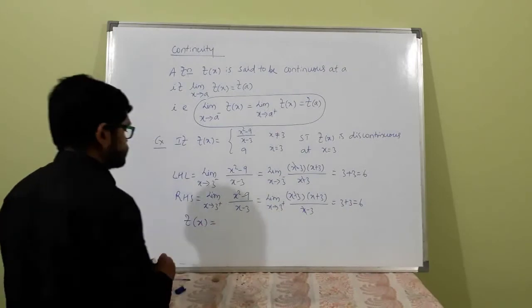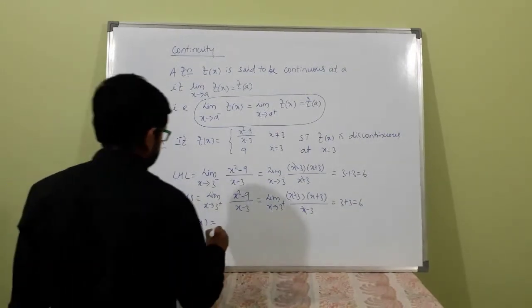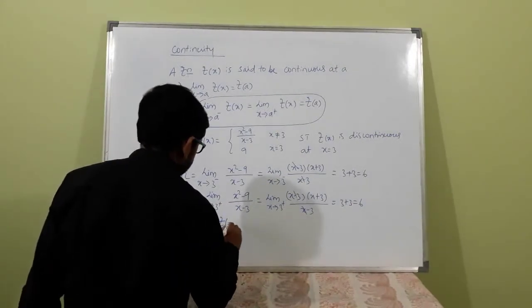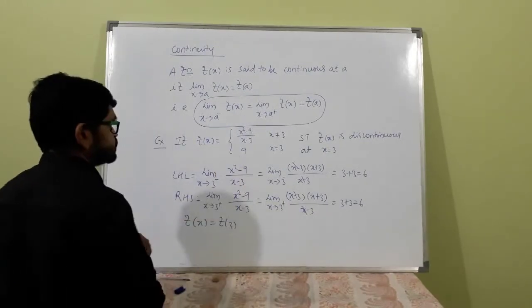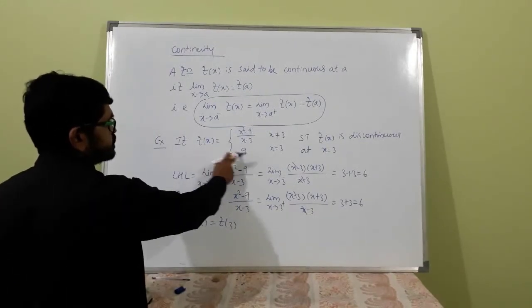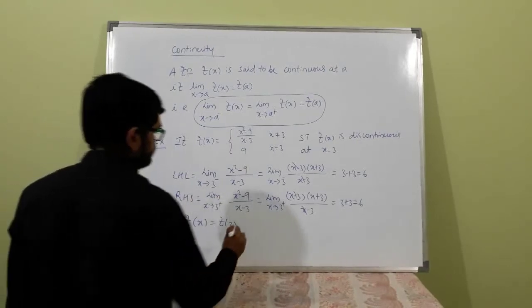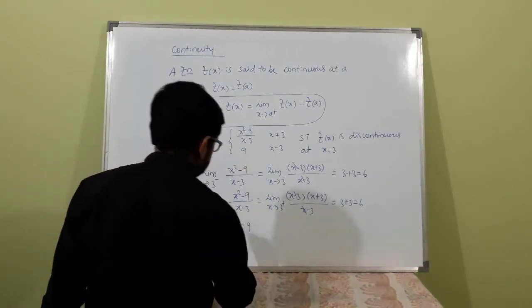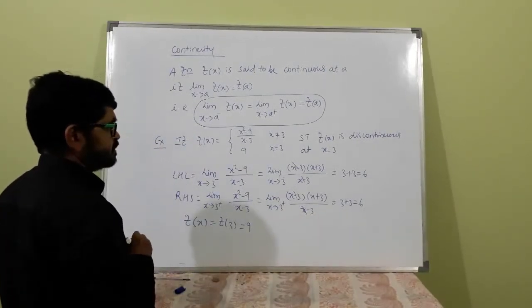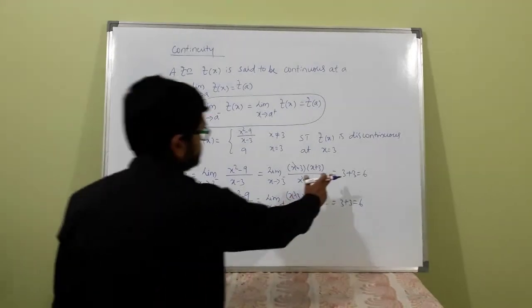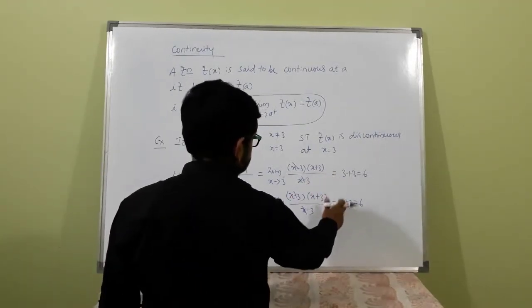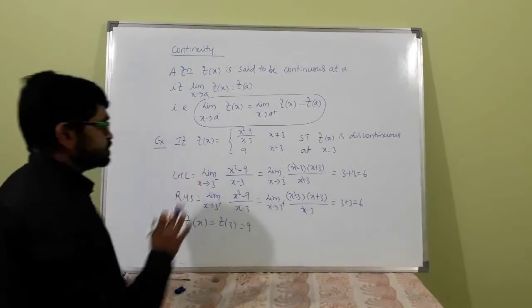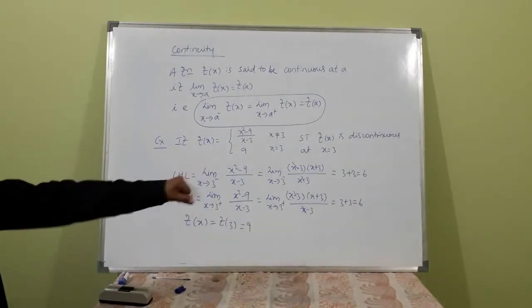is equal to f of 3 when x is exactly equal to 3, that is given, you need not calculate by substituting here, that is 9. But the left hand limit and right hand limit are the same, but those two are not equal to 9, those two are 6.